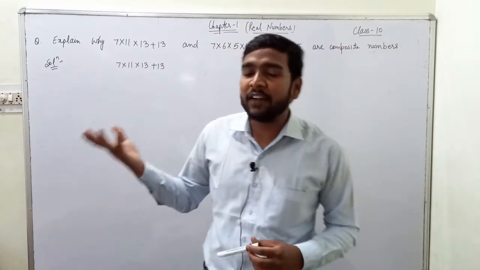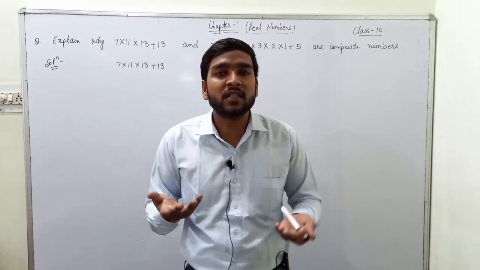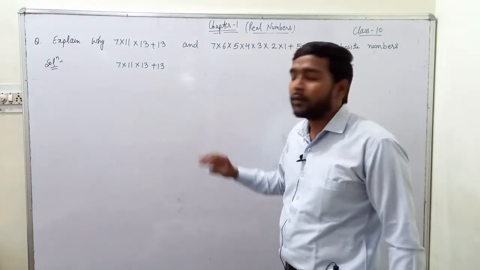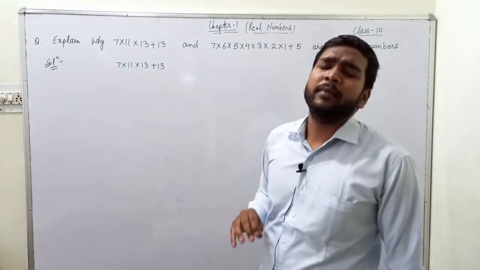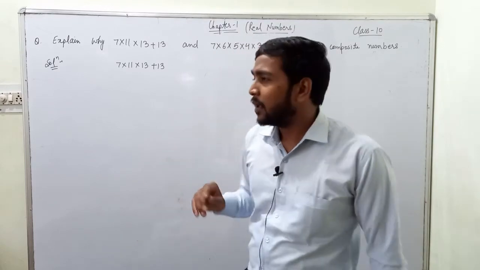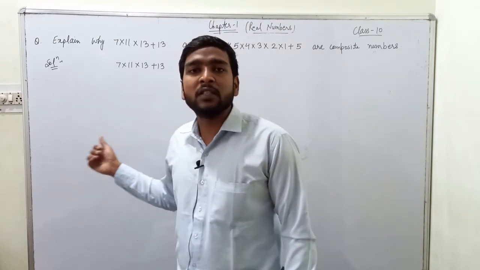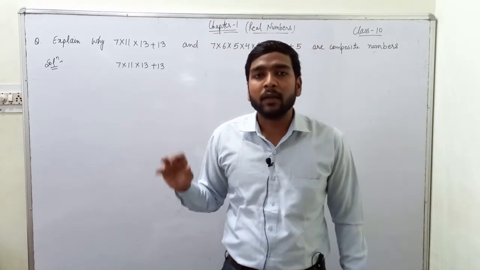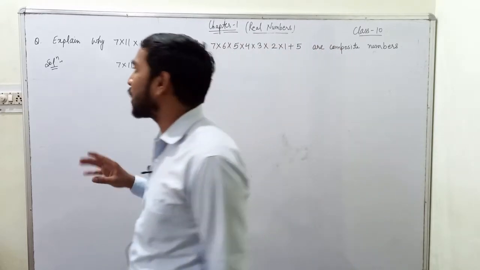For example, if we add 5 and 3, the result is 8, which is an even number. And every even number except 2 is a composite number. I stated that in the beginning of this video, that 2 is the only even prime number. Rest all even numbers are composite numbers.